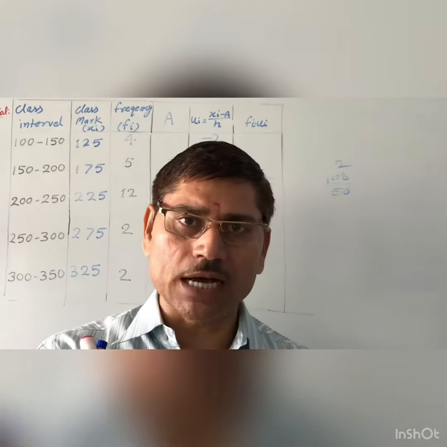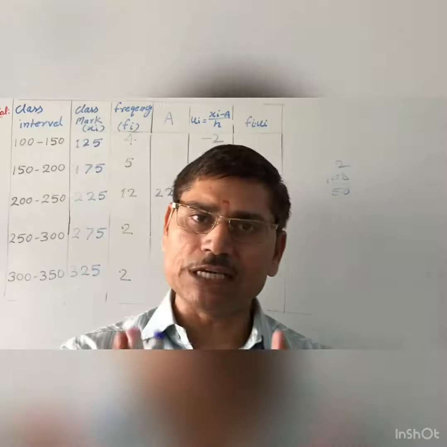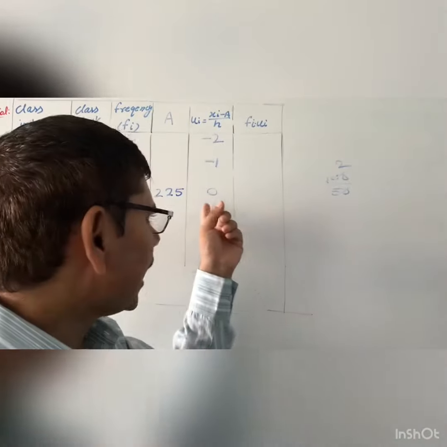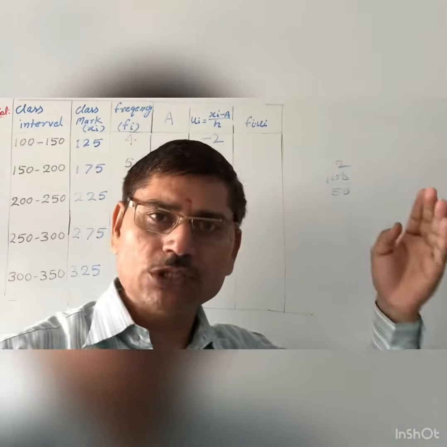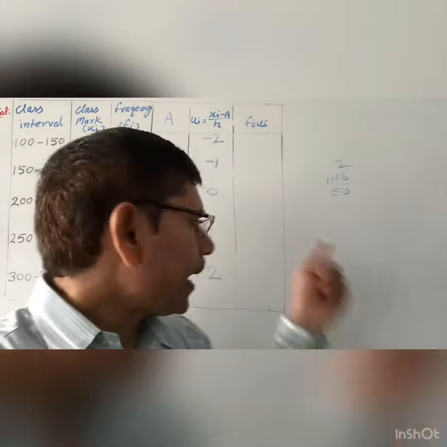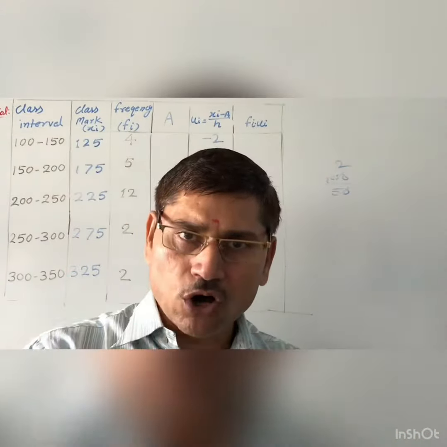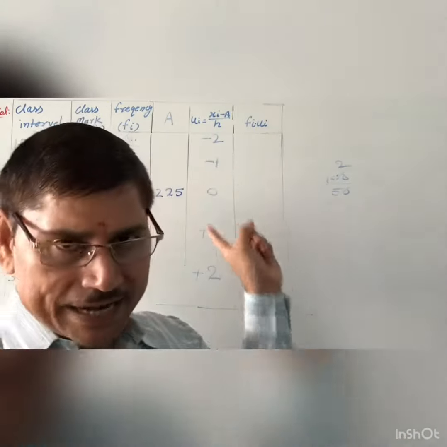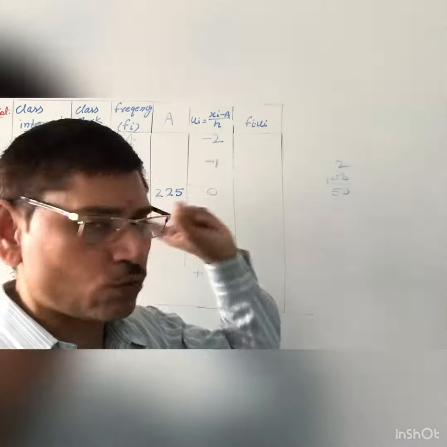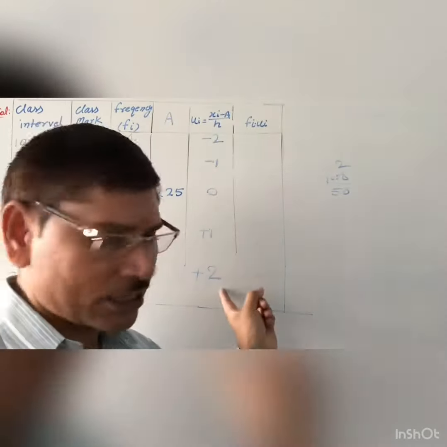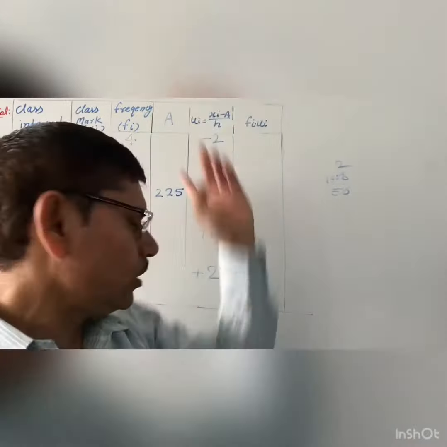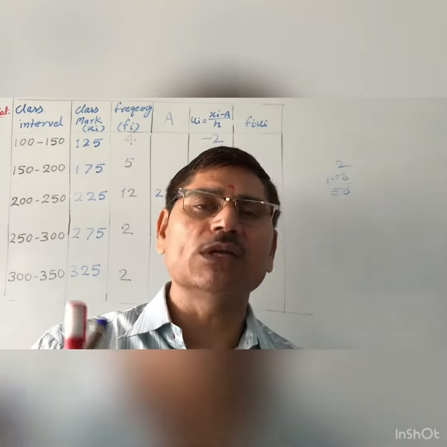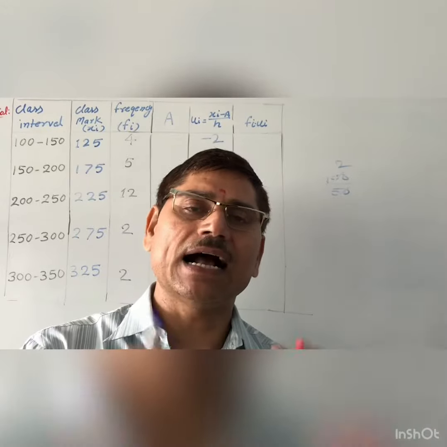Whatever the question given, the value of ui will come the same, remember. So you save your time and write directly negative values just above 0 and positive values just below 0. But you will start from 1 in each case. Here is also 1, here is also 1. So minus 1, minus 2, plus 1. If there is more data, then we will write minus 3, minus 4, and if there is more here, plus 3, plus 4. Without calculation you can write it with your eyes closed. This same calculation will come in every question.